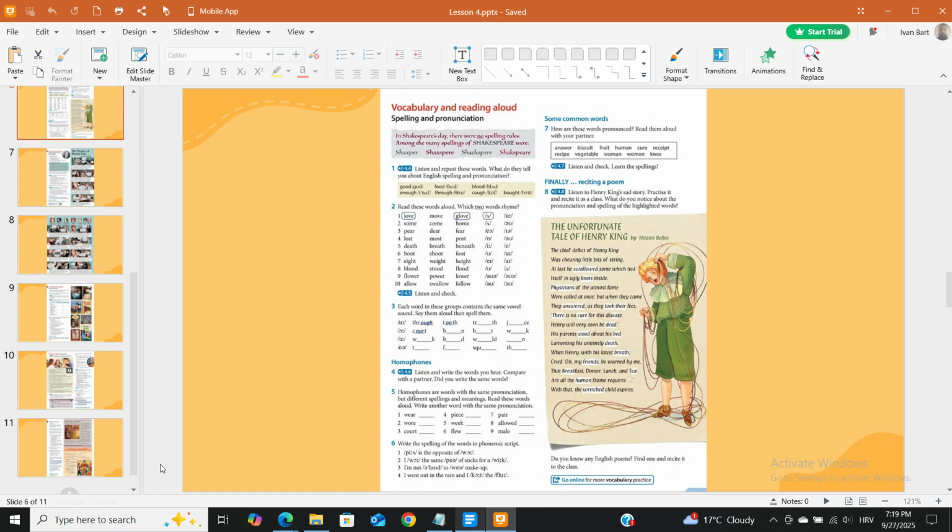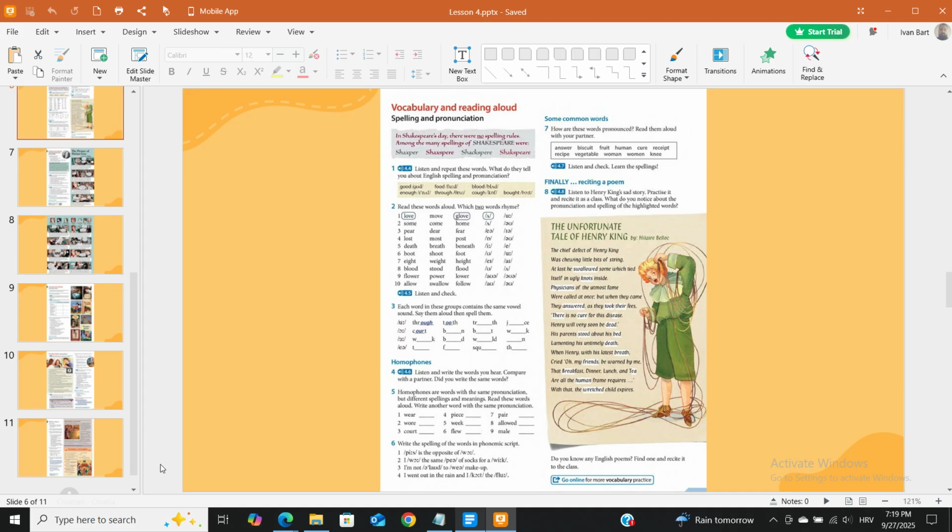Death, breath, beneath. 6. Boot, shoot, foot. 7. Weight, height. 8. Blood, stood, flood. 9. Flower, power, lower. 10. Allow, swallow, follow.